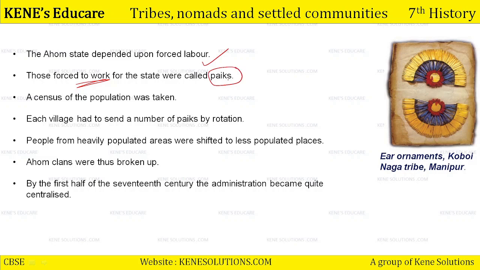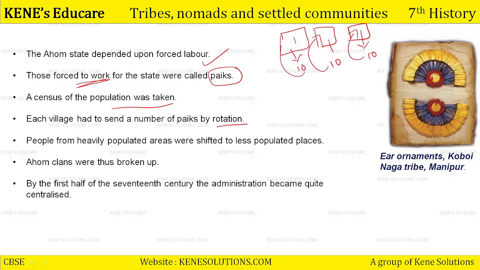ठीक है? In forced labor को pikes कहा जाता था, pikes. A census of the population was taken. Census लिया जाता था कि एक गांव में कितने लोग रहते हैं. Each village had to send a number of pikes by rotation. For example, there are 3 villages and village number 1 has sent 10 people, village number 2 also has sent 10 people, this has also sent 10 people. Now when these 10 will return back, then another set of 10 will come. Okay, so pikes were sent by rotation from each village.